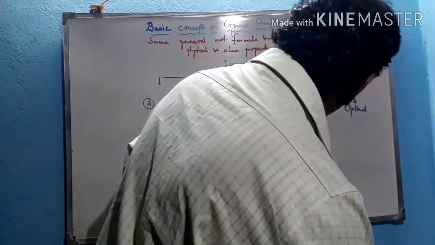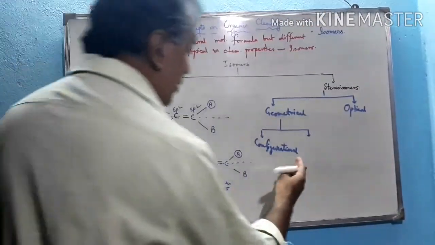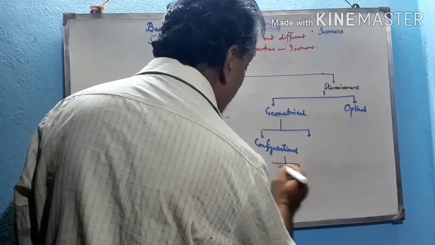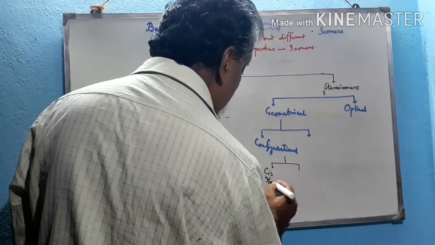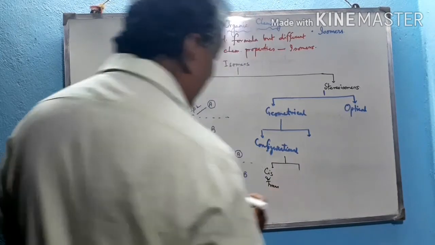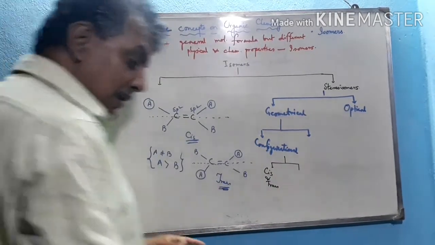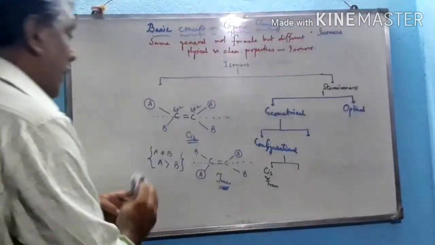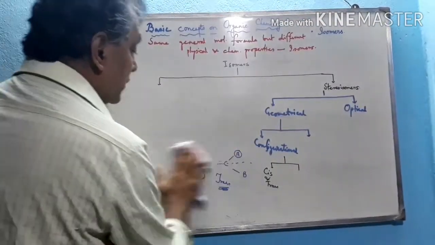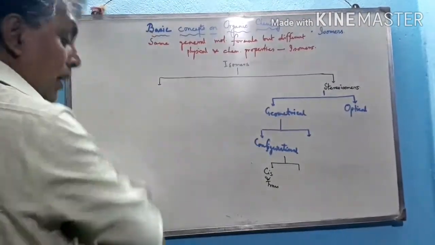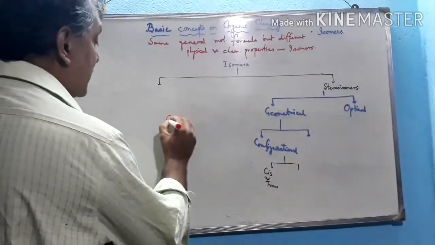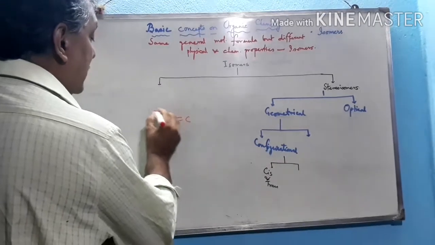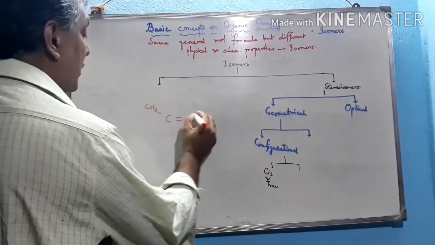So configurational isomers are again classified into two types. Number one, cis and trans. Cis means same side, trans means opposite side. Suppose I give an example like this. Cis butene: the structure is C double bond C, CH3, CH3.